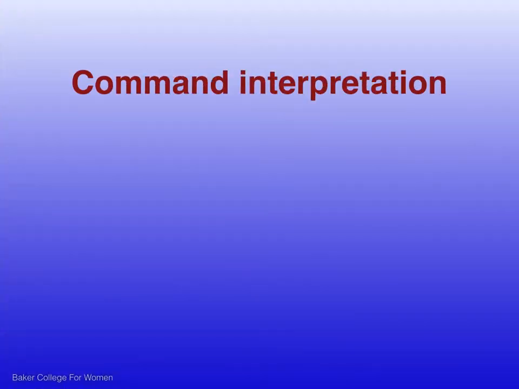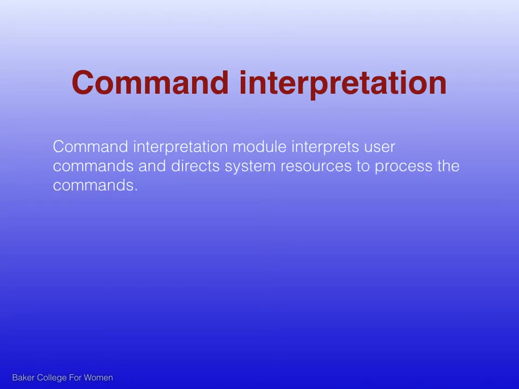Next is command interpretation. For using various system resources, a user communicates with the operating system through a set of commands provided by it. A command interpretation module interprets user commands and directs system resources to process the commands.